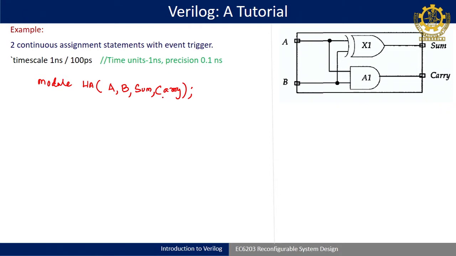So, here when I am defining, I am not defining in an order which is input or output. So, later on here I can write input A comma B. So, I am defining now, this is my declaration, input is A and B is also another input, then followed by output is sum comma carry. Okay. So, under declaration, we have to define what my output is. Okay.